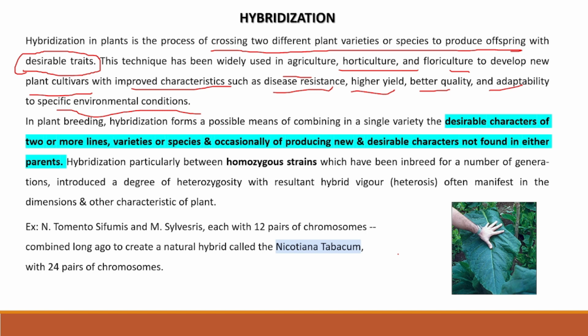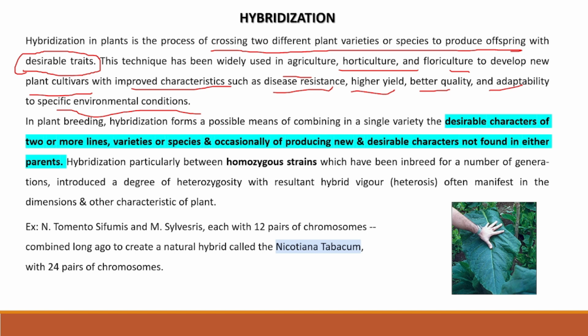One is having one specific function and another one is having another specific function. Both are combined or crossed to get a hybrid which is having new traits or new qualities. That's what is meant by hybridization. But it should be done between homozygous strains. Homozygous strains should be crossed.